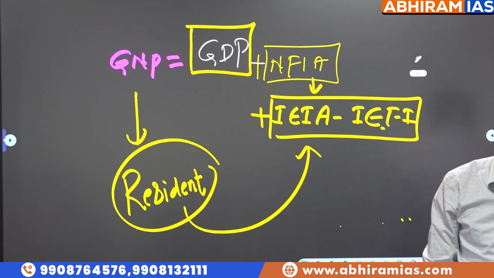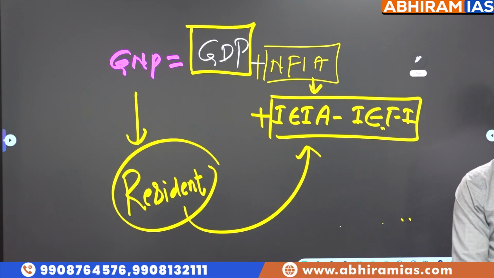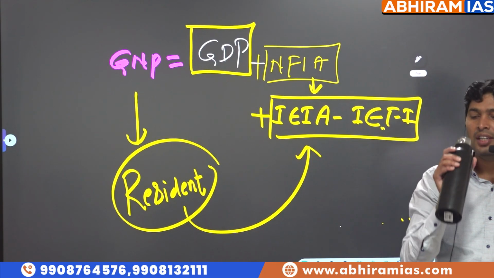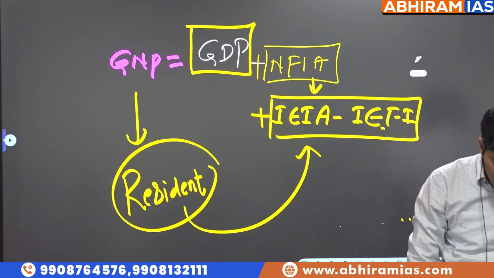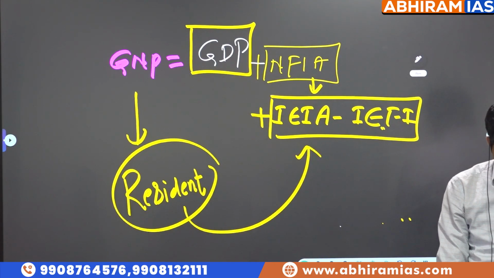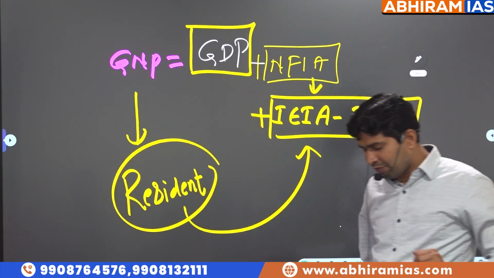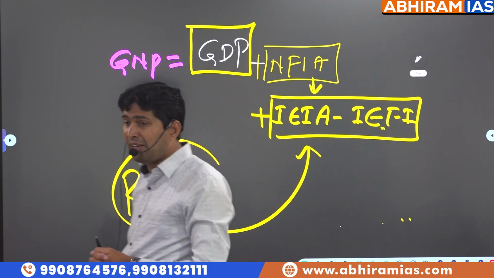Resident status is considered. So whenever we talk about what is net factor income from abroad, sir, it is the difference between total income received by our residents from a foreign country and the income earned by foreign country people in India.